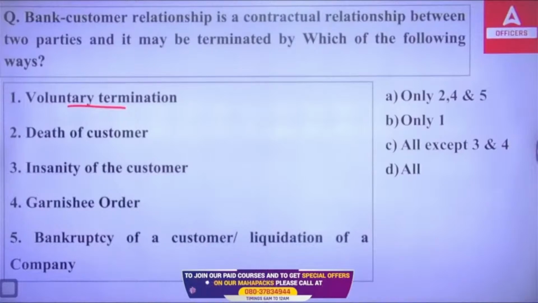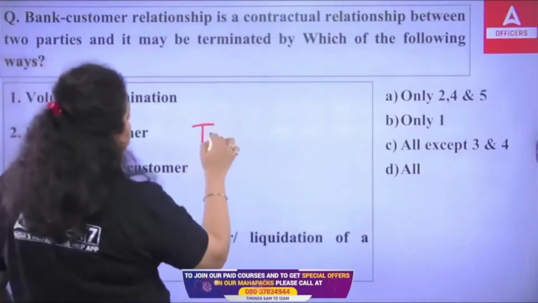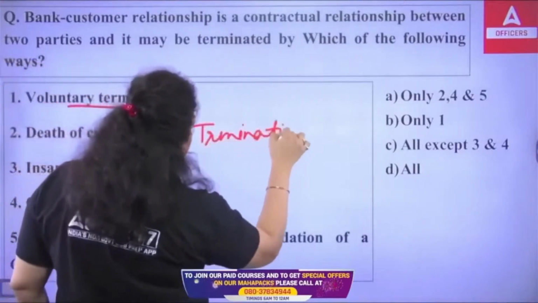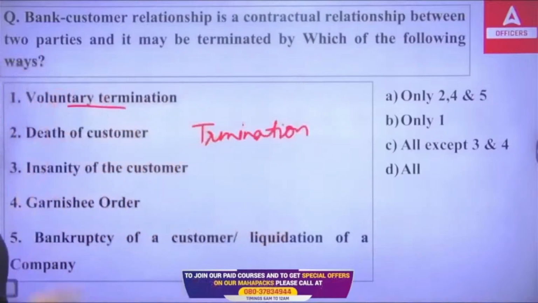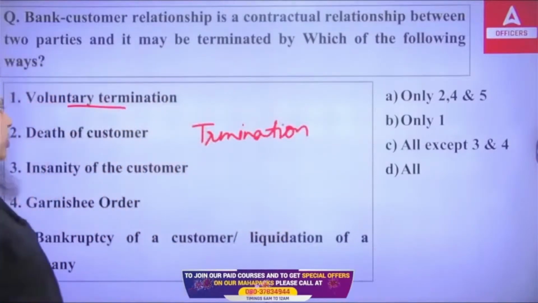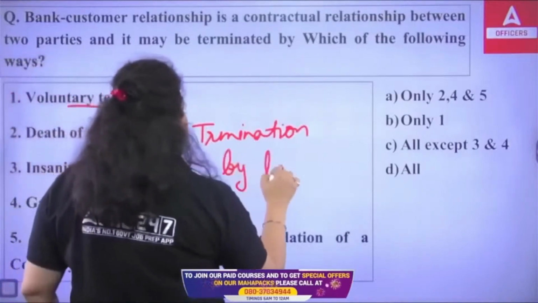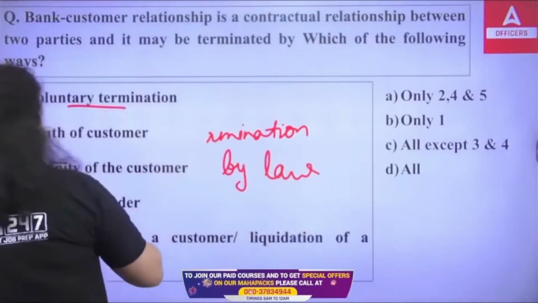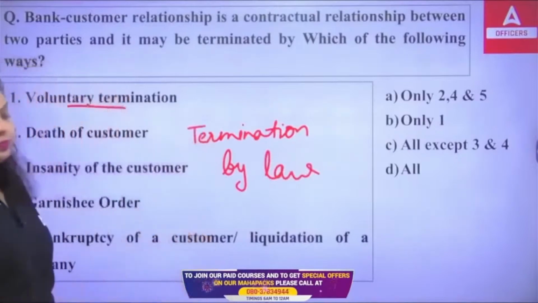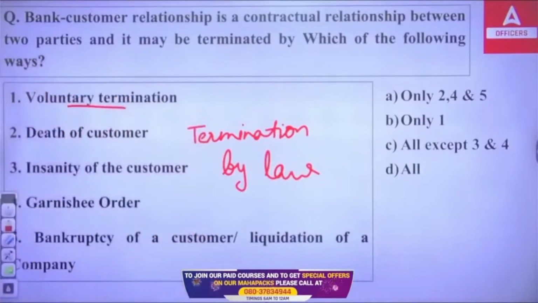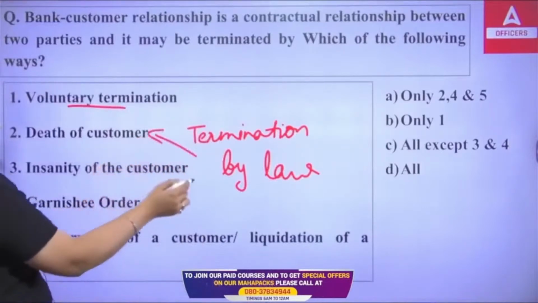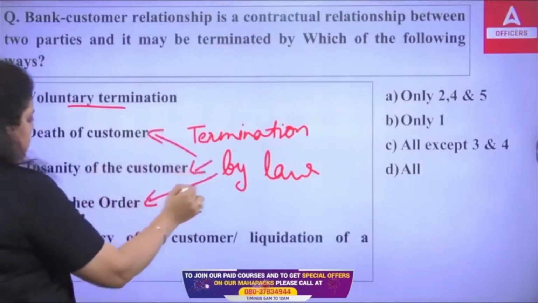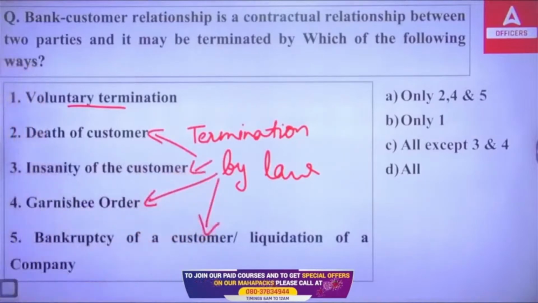Now, apart from that, the second way is termination of this contractual relationship between a banker and customer by law. The termination will be done by law. If done by law, it will be done in case of death of customer, in case of insanity of the customer, in case of garnish order, in case of bankruptcy of a customer, and liquidation of a company. All these will be part of termination by law.